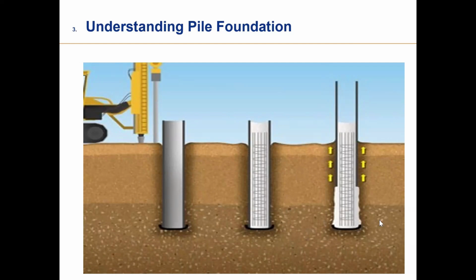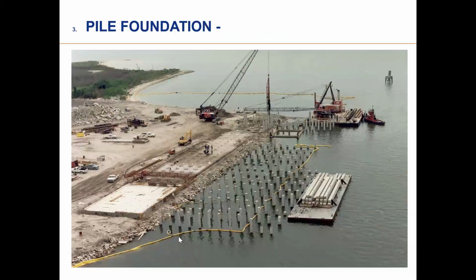So this is the way pile foundation is done. One pile foundation warranty is also there. This is again pile foundation, which is used for construction of ports, jetties. So in water, pile foundation is done so that load bearing structures can be constructed.